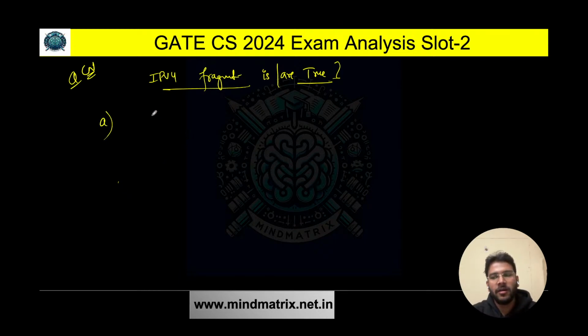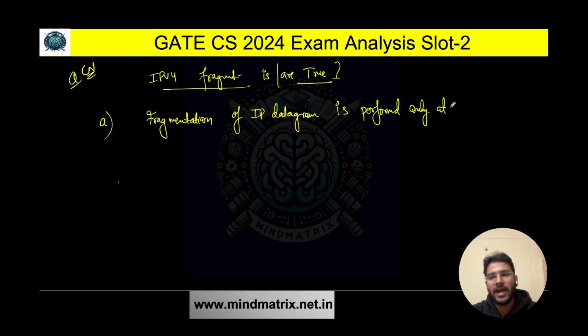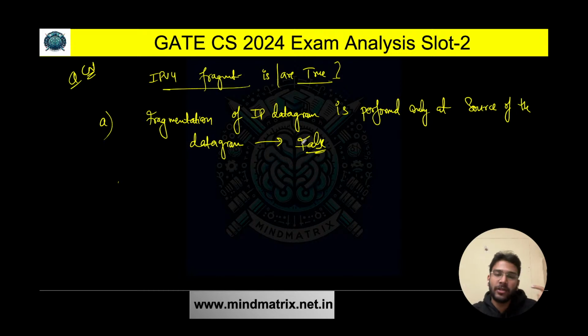Option A is saying fragmentation of IP datagram is performed only at the source of the datagram. Is it true or false? So can we perform the fragmentation only at the source? No, that is incorrect. Why? Because the fragmentation can be performed at the source and it can be performed at the router also. So that is why this statement is false here.